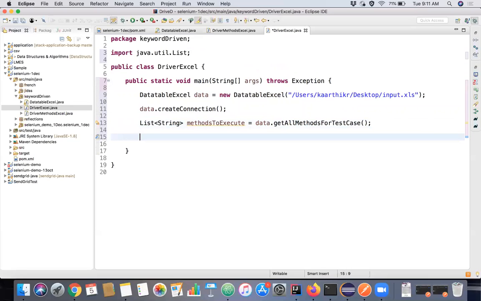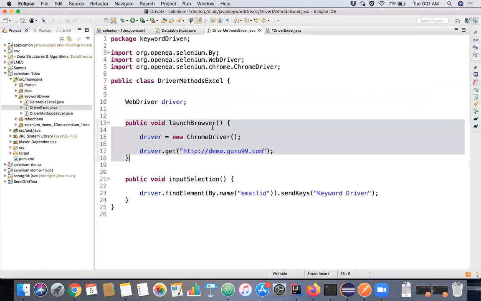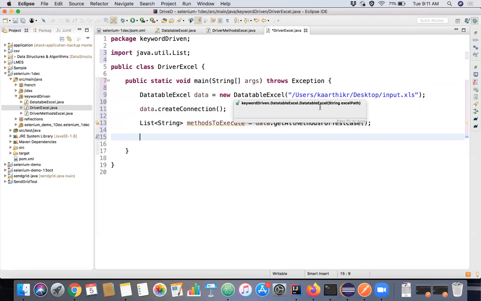So now we have read the methods from the Excel, but we want to actually invoke the equivalent method that is there in the driver methods Excel class, right? So we'll create an object for the driver method class.